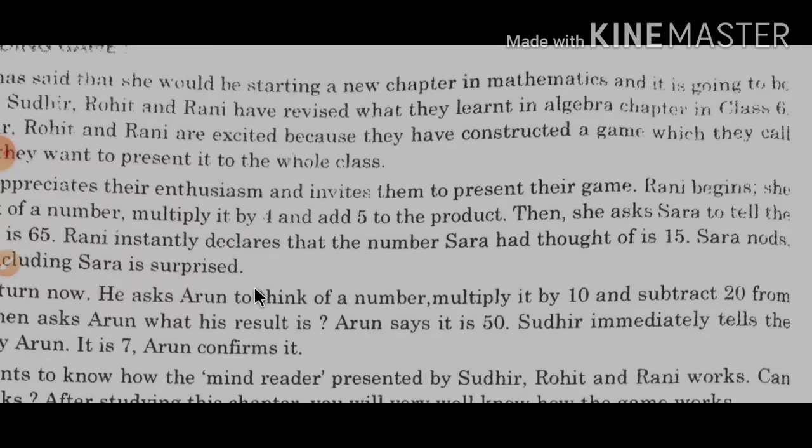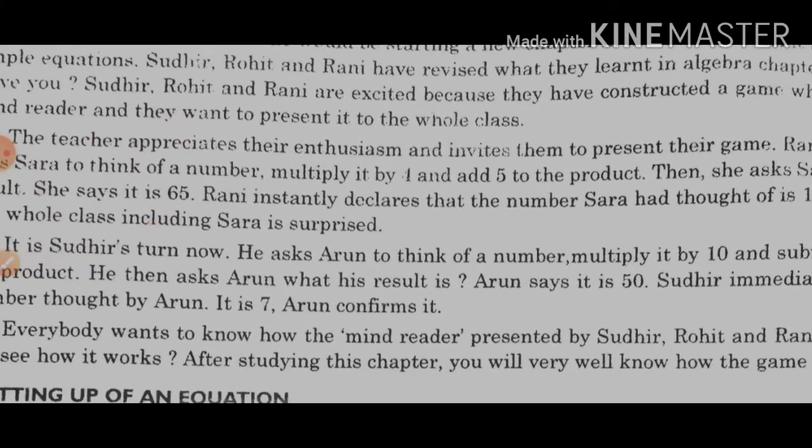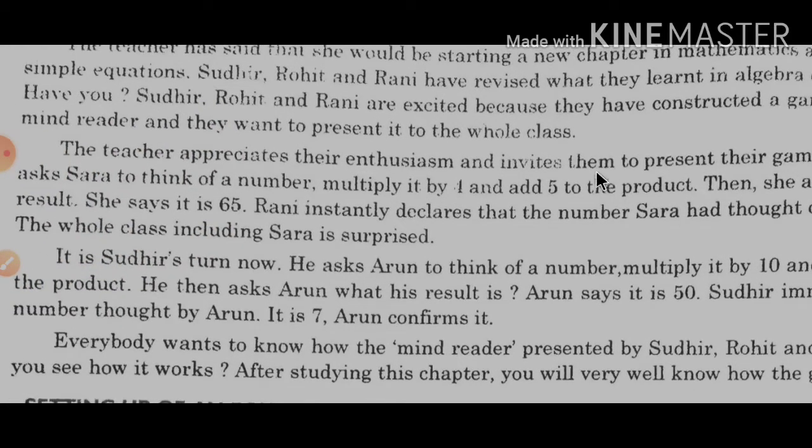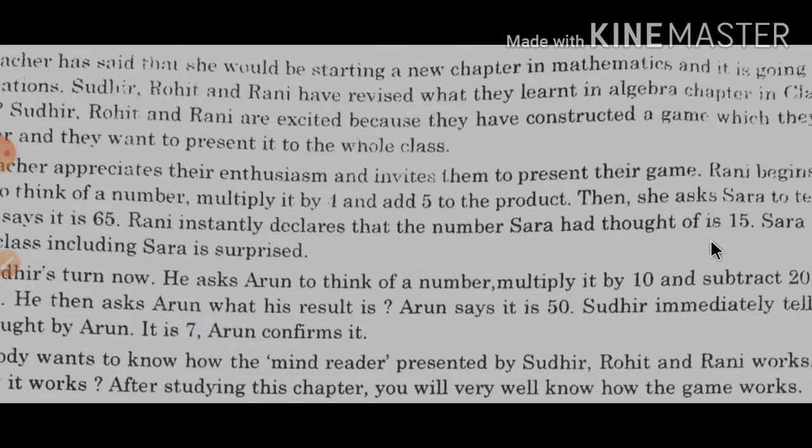Out of these three students, who begins first? Rani begins and she asks one of the students, Sara, to think of a number, multiply it by 1 and add 5 to the product. Then she asks Sara to tell the result. She says it is 65. Here you can see that Rani told Sara to think of a number, multiply it by 1, add 5 and say the answer. She says it is 65 and Rani instantly declares that the number Sara had thought of is 15.